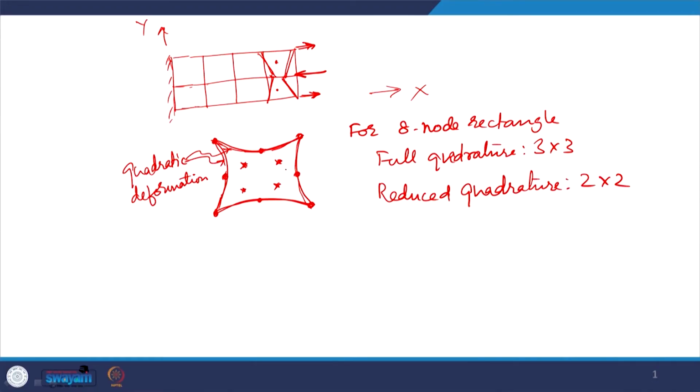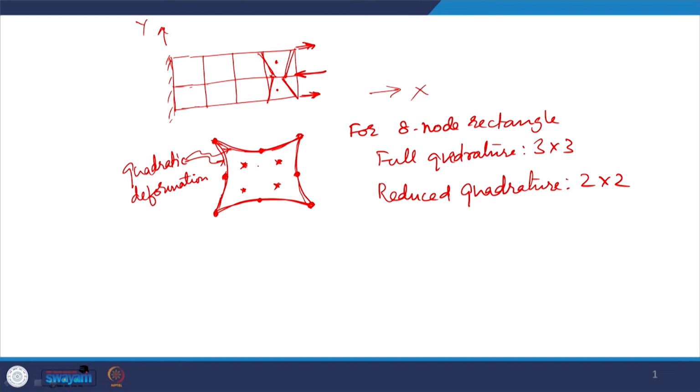For this particular quadratic mode of deformation, when all the sides are deformed in quadratic fashion, the strains at the points which coincide with the sampling points of 2 by 2 quadrature are 0, and once that is evaluated to be 0, then the contribution to the stiffness matrix, the integral of B transpose D B d omega, accumulated from these points, will all be 0. So the stiffness matrix that we compute is going to be singular